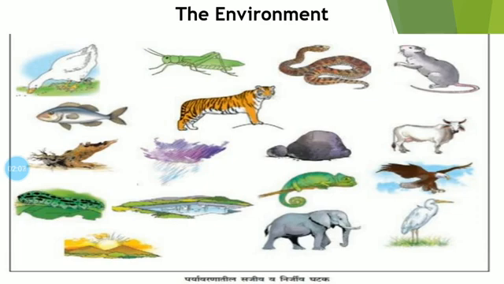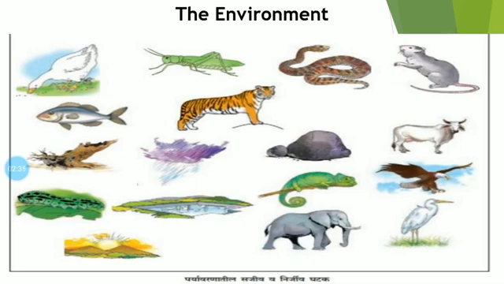All these conditions, animal and surrounding, all together we know as their environment. It includes many components such as sunlight, air, water, soil, plants and animals. So which conditions come in the surrounding exactly?